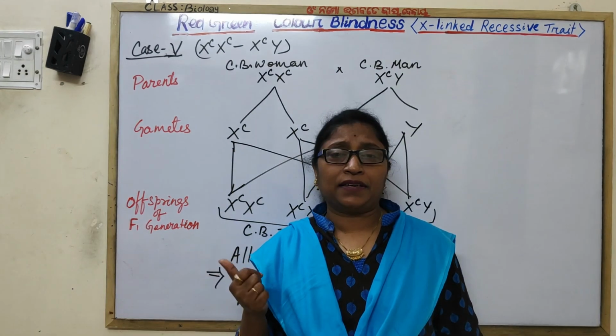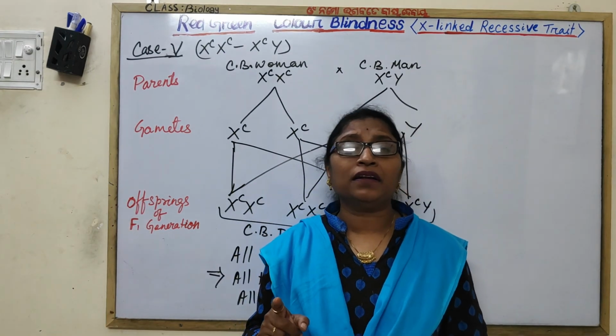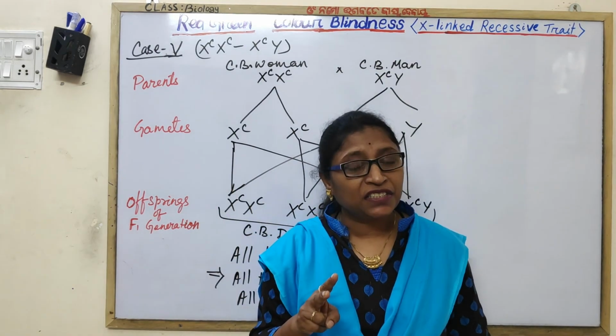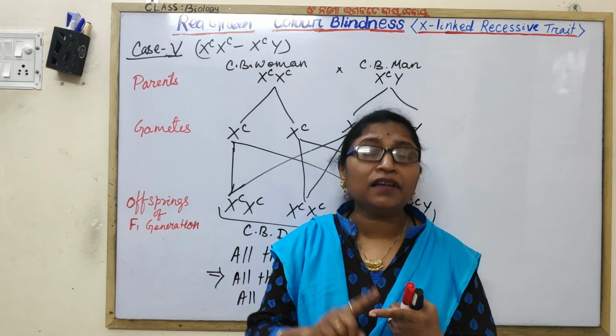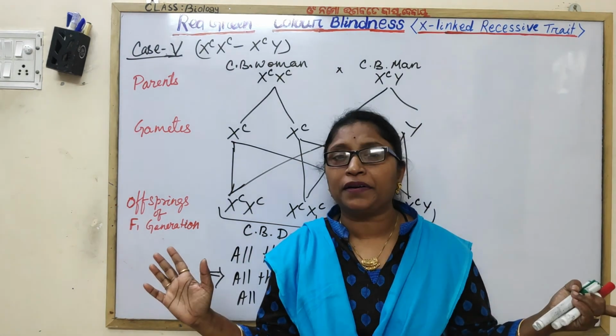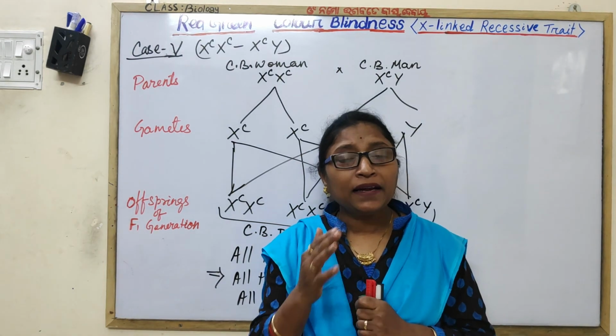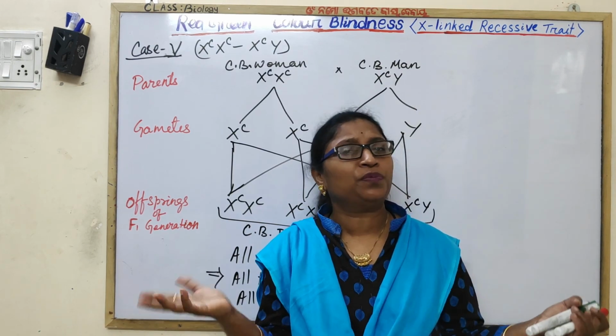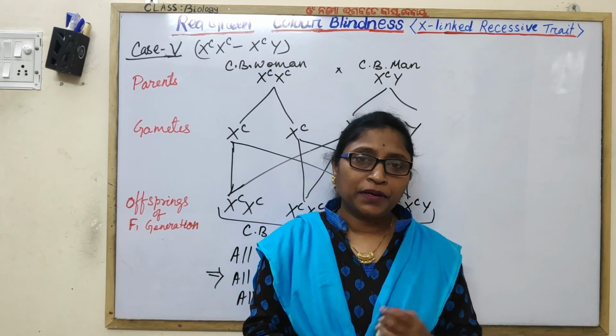have that trait. Whereas for a female to become colorblind, two conditions are required: at least the mother has to be a carrier and the father has to be colorblind. And the female expresses this trait only in the homozygous recessive condition. Okay, thank you.